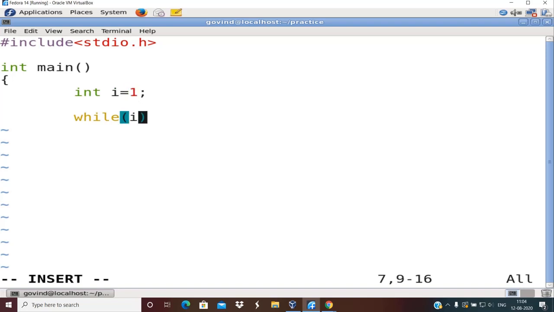So I will write I less than or equal to 5. Okay, this is the test condition. We refer to it as the test condition. Till this test condition is true, the body of the loop is executed. When the test condition becomes false, the control comes out of the while loop, or comes out of any loop. Okay, right.